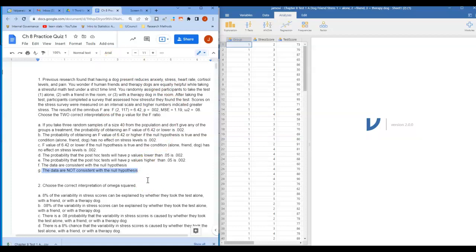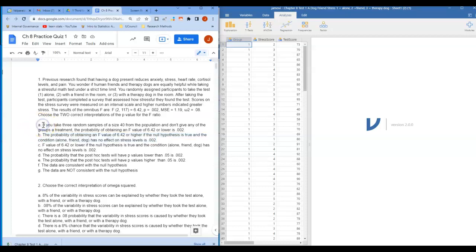That's true. Right. Now, the other one that is a correct interpretation here refers to how it relates to the F. So first of all, remember that F's are all positive. Right? So all F ratios are positive. And what we're looking at here is the probability that you would get an F of 6.42 or higher if in fact the null hypothesis is true and that the treatment condition does not affect stress levels. Okay? So that is option B here. Okay. So B and G are the correct answers. Let's talk about why the others are not correct.